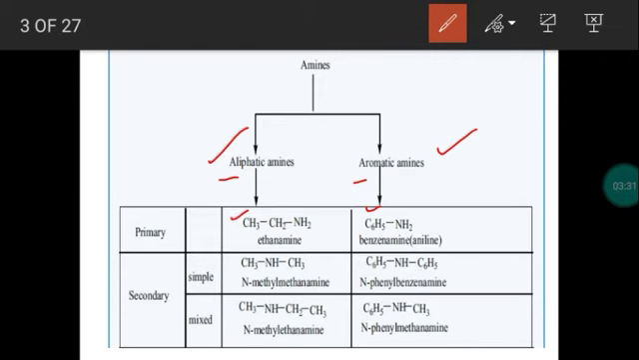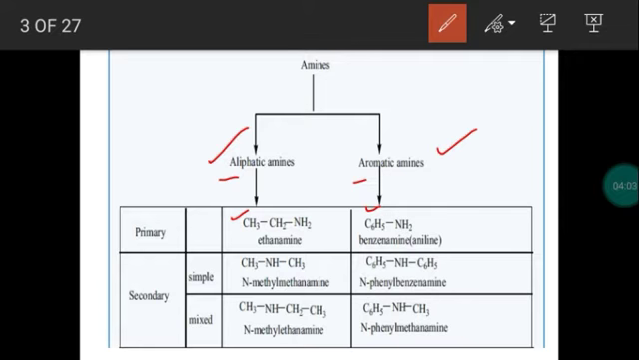So this is the classification of amine. And as I said already, based on the replacement of the number of hydrogen atoms, an amine may be primary, secondary or tertiary. So we have many examples for all these three types of amines. First example, for primary aliphatic amine, it's called ethylamine, CH3CH2NH2. Then the example for primary aromatic amine, C6H5NH2, is called aniline.